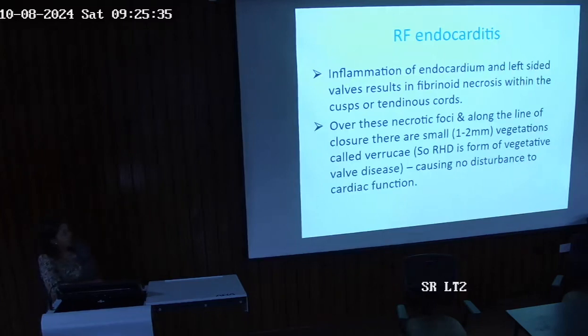Okay, RHD is also a form of vegetative valve disease. Infective endocarditis, you know, is a valve disease. Even RHD causes valve disease because it causes inflammation, and over that bacteria deposit, causing those vegetations, thus disrupting normal cardiac function.